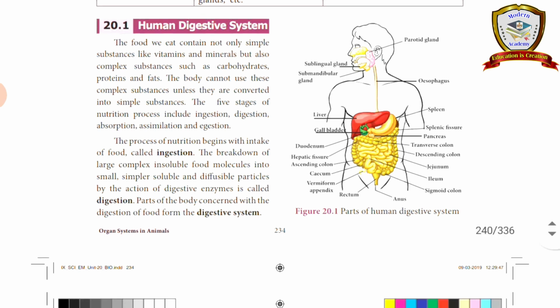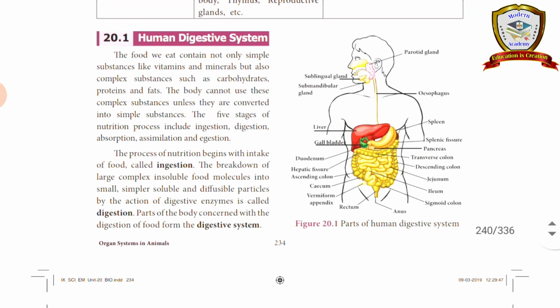Next, digestion. Our food is a complex substance and it has to be broken down into simple substances. This process is called digestion. Then absorption: after digestion, the simple molecules are absorbed by the intestine.